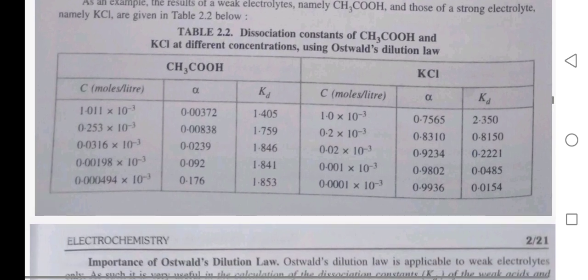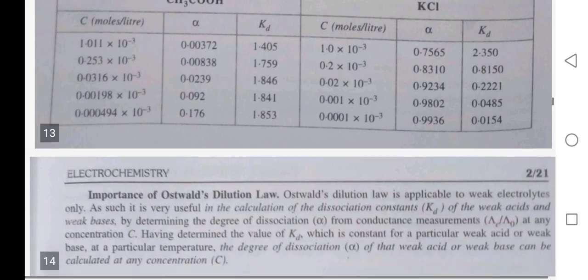CH3COOH has concentration 1.011 x 10^-3, alpha 0.00372, Kd 1.405. And the strong electrolyte KCl has concentration in moles per liter 1.0 x 10^-3, alpha 0.7565 and Kd 2.354.